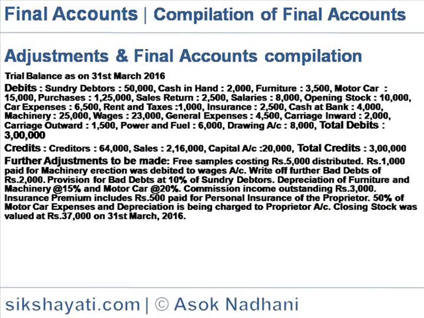Adjustments and final accounts compilation. Another example: the trial balance as on 31st March 2015 is shown as debit side: sundry debtors 50,000, cash in hand 2,000, furniture 3,500, motor car 15,000, purchases 1,25,000, sales return 2,500, salary 8,000, opening stock 10,000, motor car expenses 6,500, rent and taxes 1,000, insurance 2,500, cash at bank 4,000, machinery 25,000, wages 23,000, general expenses 4,500, carriage inward 2,000, carriage outward 1,500, power and fuel 6,000, drawing account 8,000.